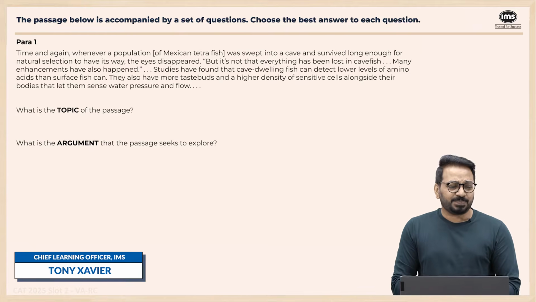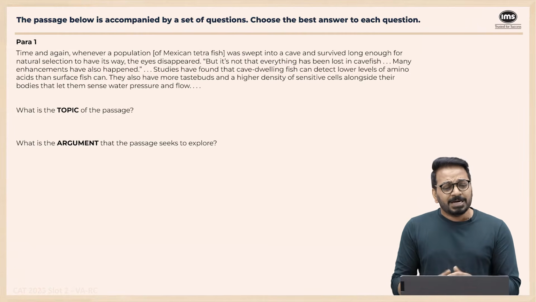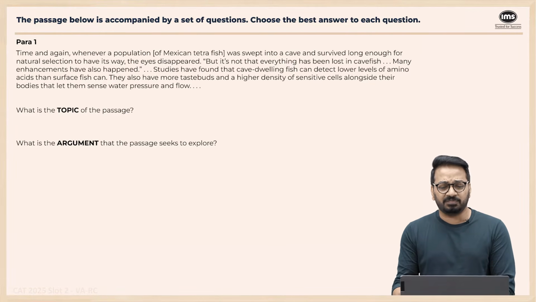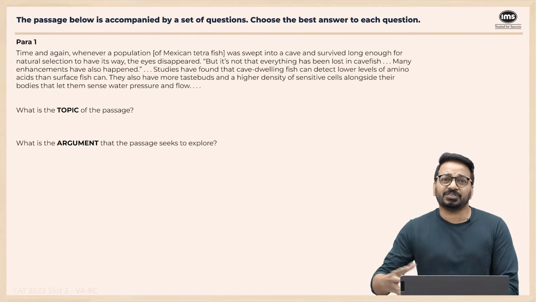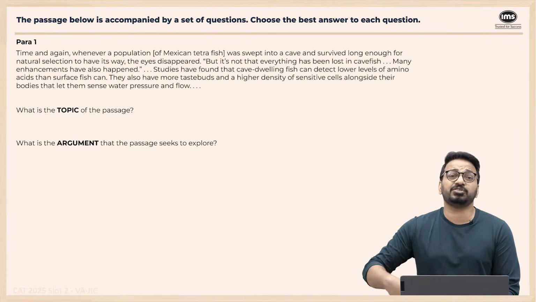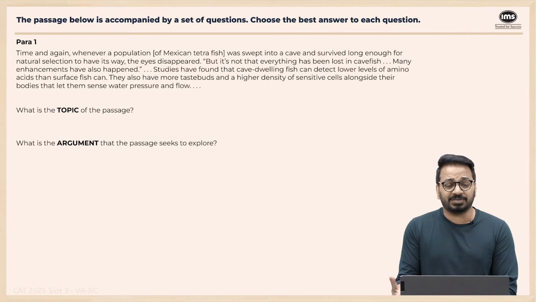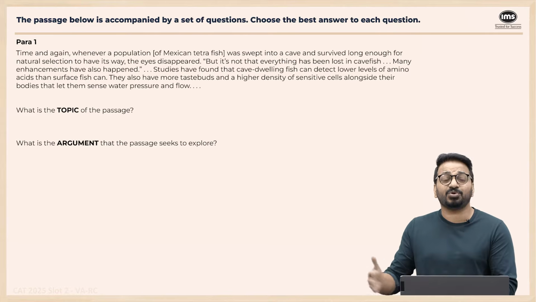So the first passage, let's read the first paragraph and look at what the topic is and what the argument is. Time and again, whenever a population of Mexican tetrafish was swept into a cave and survived long enough for natural selection to have its way, its eyes disappeared. So whenever these fishes, a particular variant of fishes, were there for long enough, eventually their eyes disappeared. Natural selection to have its way does not mean it happens in one generation, it happened over generations.